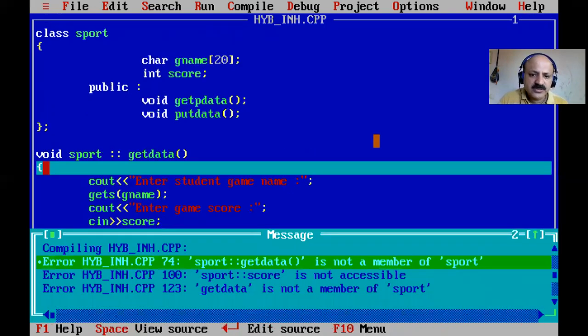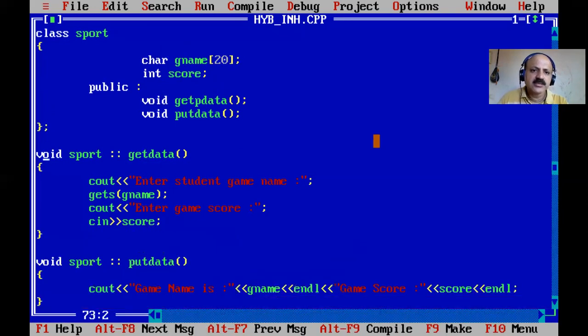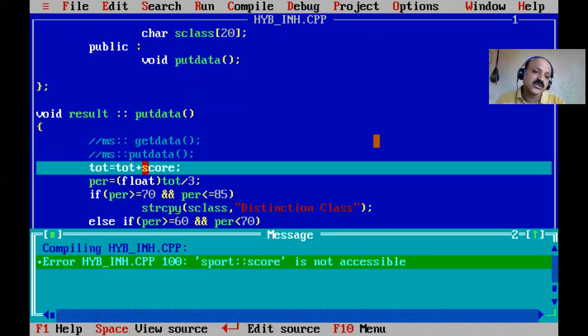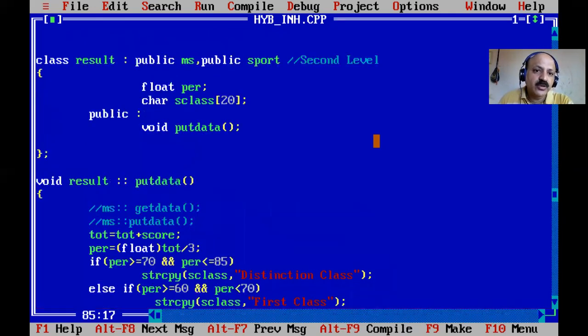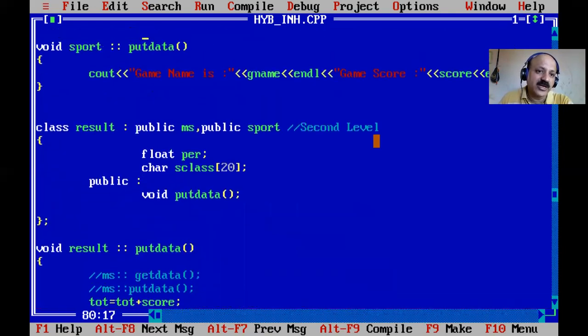Yes, what error first? Yes, what is get data? Yes, here some spelling is mistaken. So yes, here P is reflected. Okay, so that is a small typing mistake. Yes, now here score is not accessible because that is a private member. So what can we do? Yes, we can also take protected.